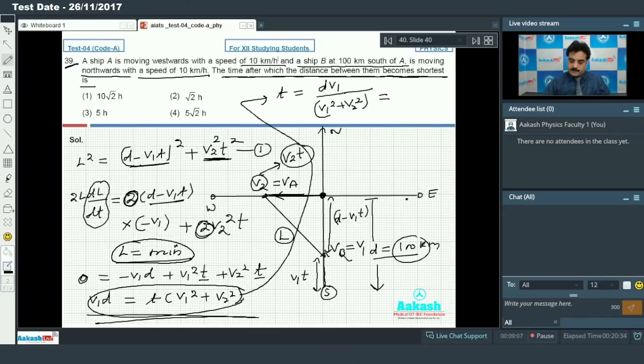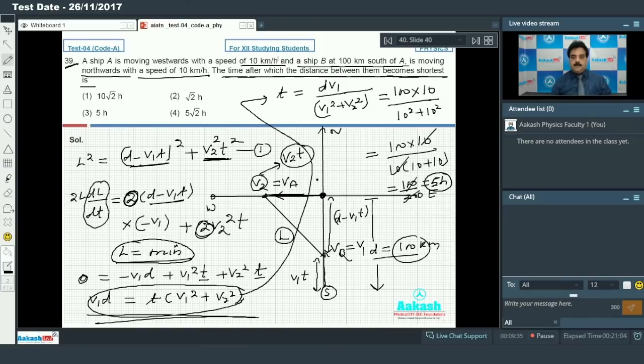So d, as I said, is 100, and V1 and V2 are 10 and 10 as per the question. So if I take 100 into 10, and if I take 10 as common, we'll get 10 plus 10. This 10 and 10 will cancel out, so we'll get 100 upon 20, and that will give you 5 hours. So on that basis we can say my option number 3 is correct.